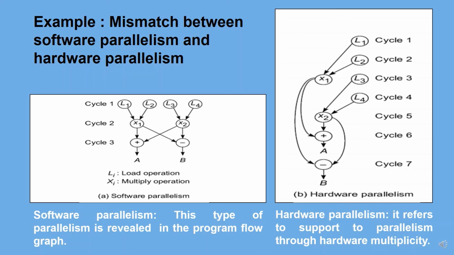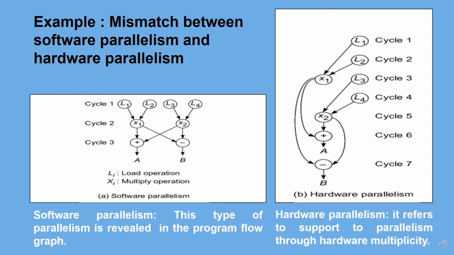There are 8 instructions, 4 loads and 4 arithmetic operations, to be executed in 3 consecutive machine cycles. 4 load operations are performed in the first cycle, followed by 2 multiply operations in the second cycle and 2 add or subtract operations in the third cycle.